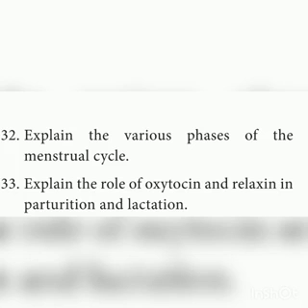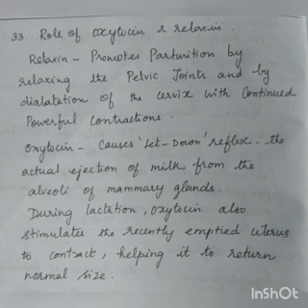Okay. Next question is, explain the role of oxytocin and relaxin in parturition and lactation. What is the role of oxytocin? Oxytocin causes the let-down reflex.